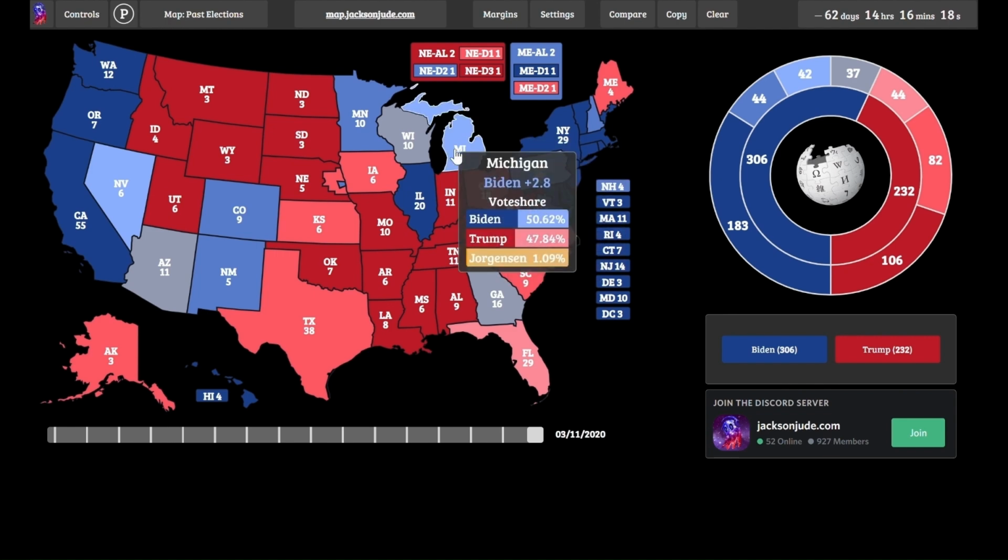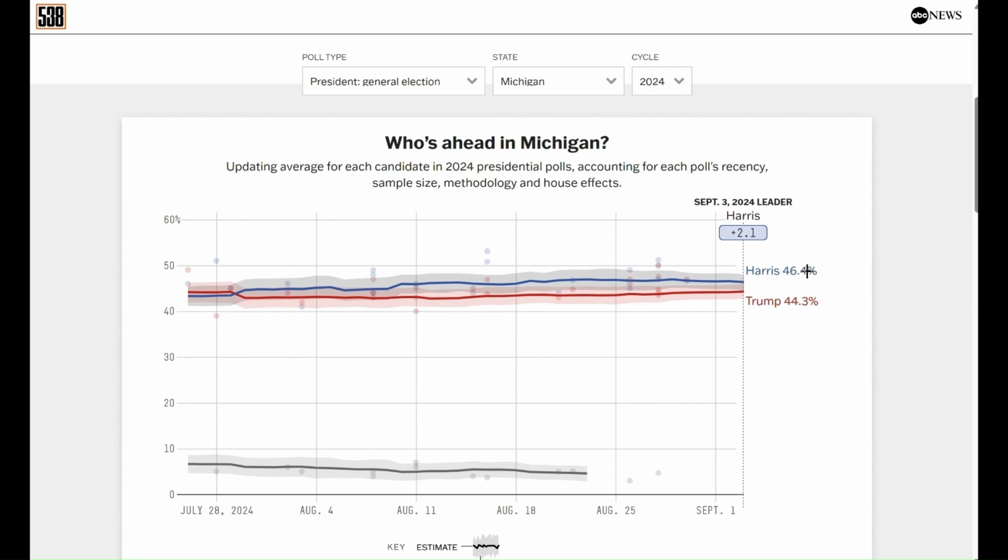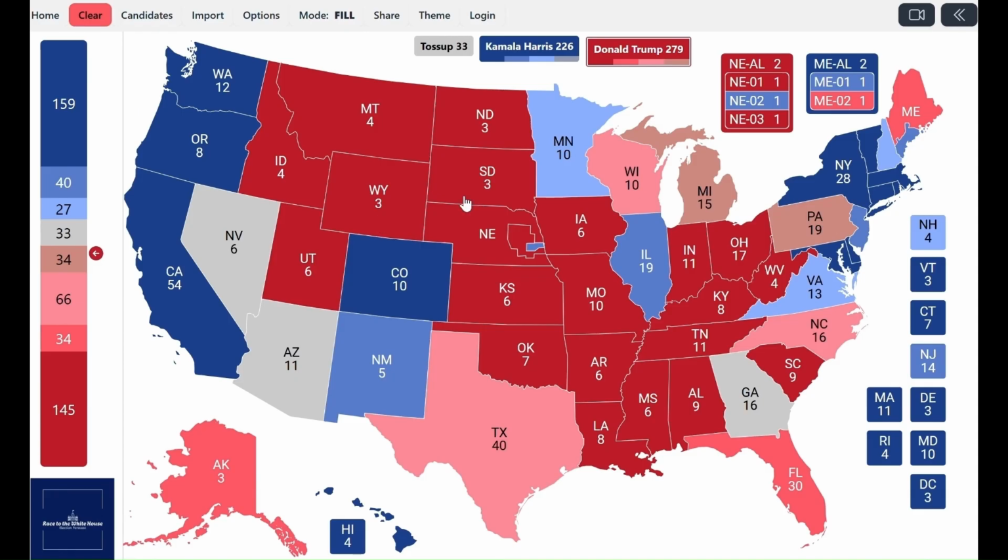5.1 polling error. So when you see, for example, in Michigan, the polls give Harris the upper hand at 2.1, please beware of these caveats. It's really important to take into account, and this is factored in by the model, and so we project those states to tilt Republican.